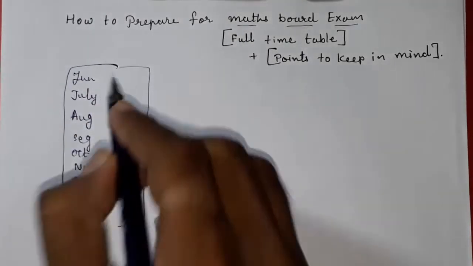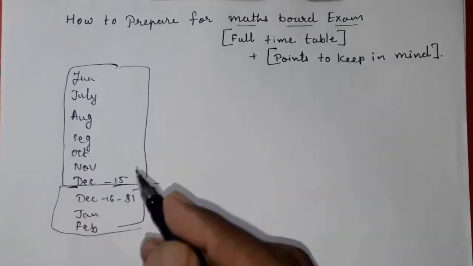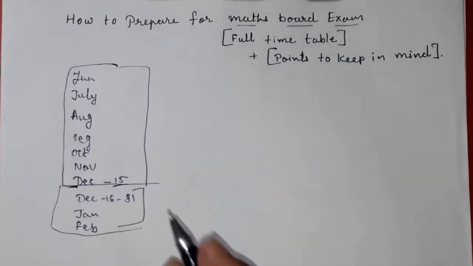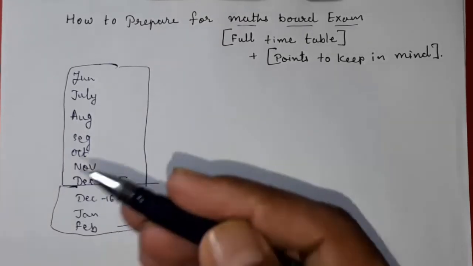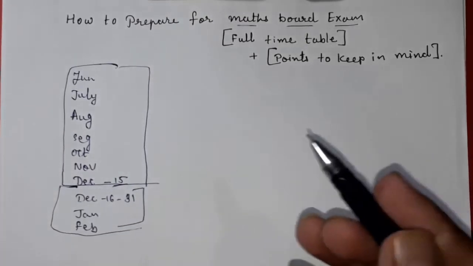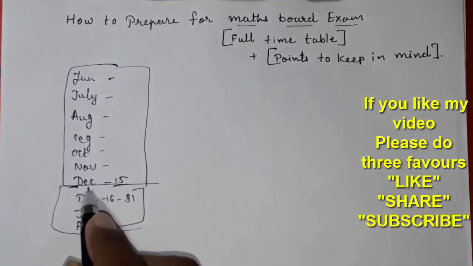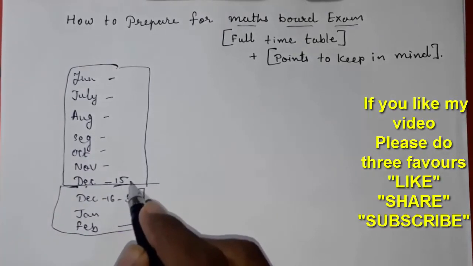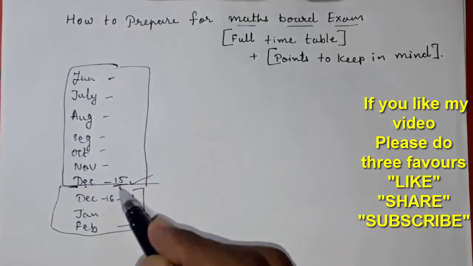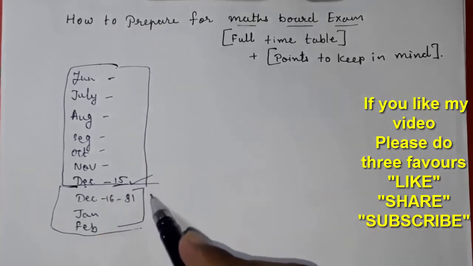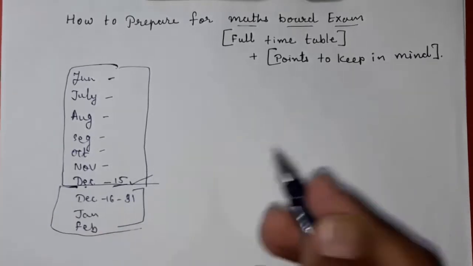You have to complete your syllabus, and then and only then you can get 90% or above in your maths. So for that, first you have to divide the remaining months, and then divide the syllabus according to those months. Up to December 15 you should complete your syllabus from NCERT, all your chapters. Then and only then you can revise in the remaining months. And what you have to do in the remaining months, I will tell you at the last.